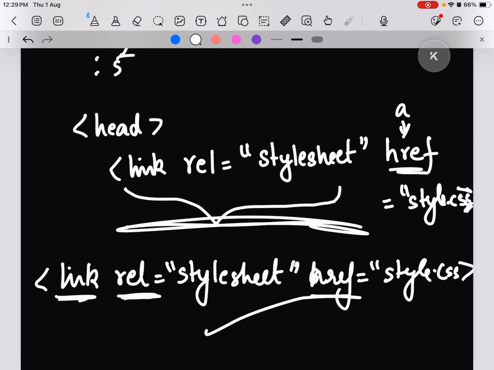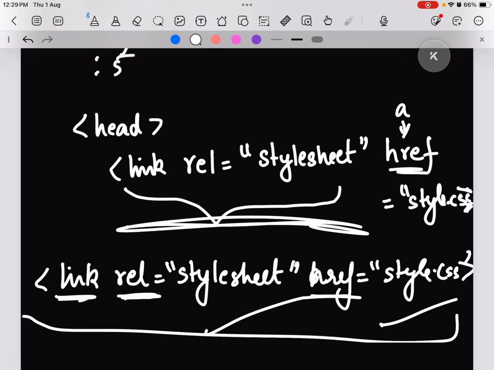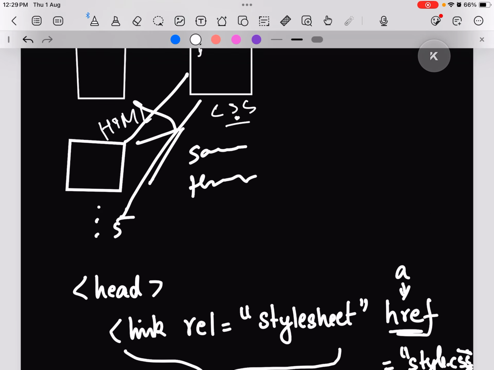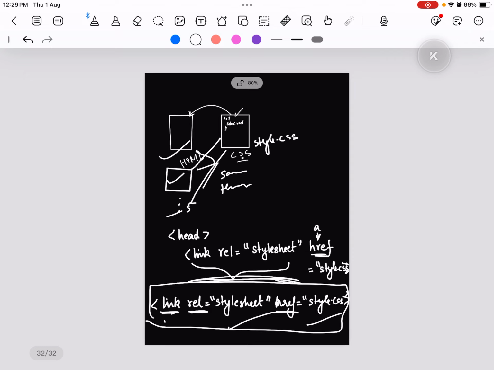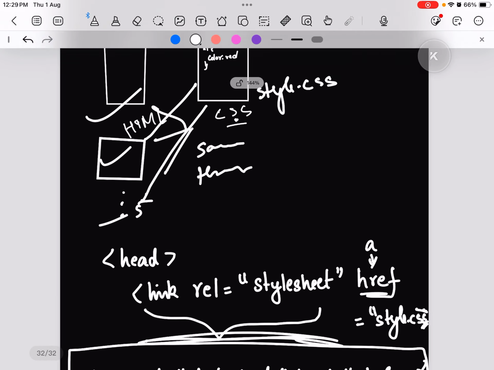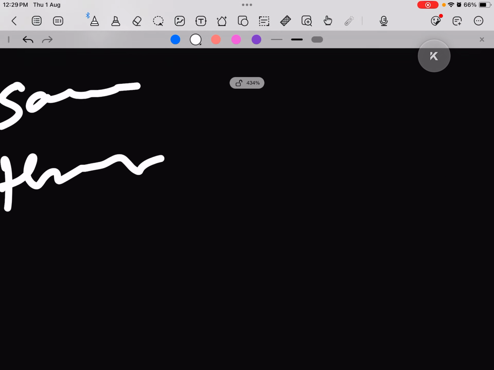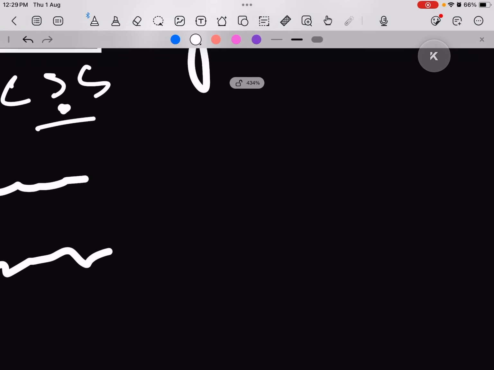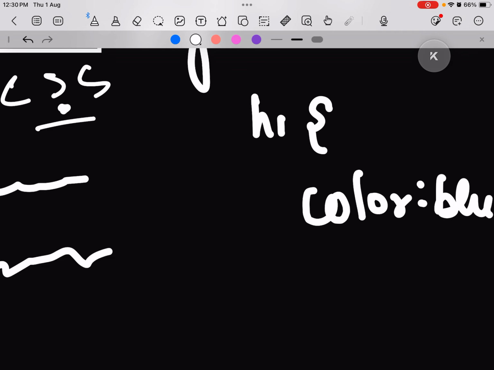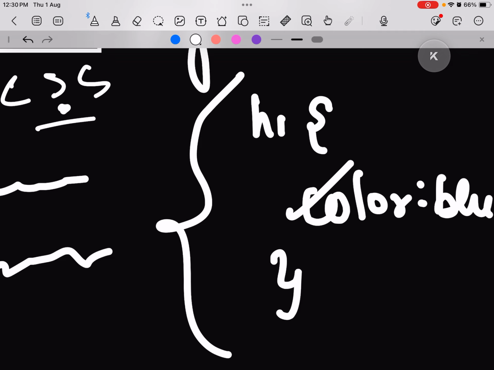The value of REL is style sheet, and the value of href is the URL of your CSS sheet. Wherever you write this line as it is, it will connect this style.css to whichever HTML document you want. So this is how you can connect the two. For style.css, like internal, the syntax is the same to write the colors, to specify the attributes. For h1, color blue, and then close. I can start my document by writing this and it will be alright, CSS document. And similarly for paragraph, for body.